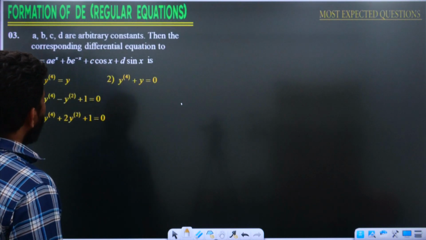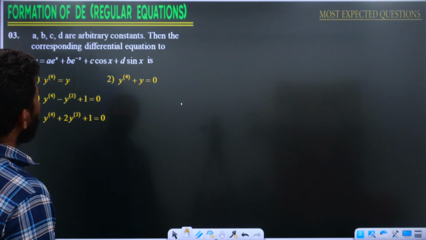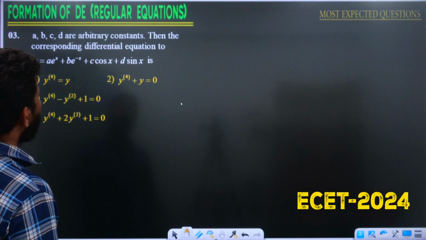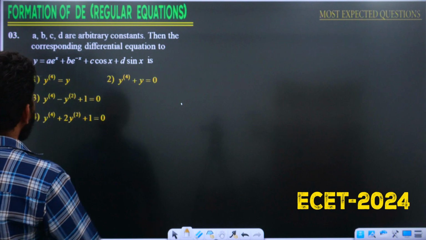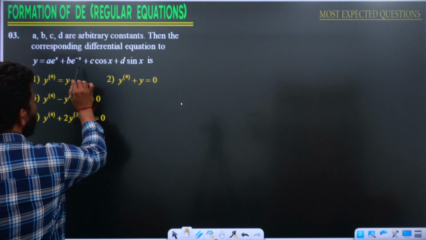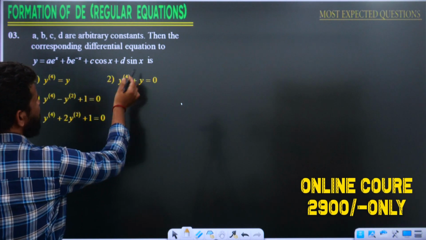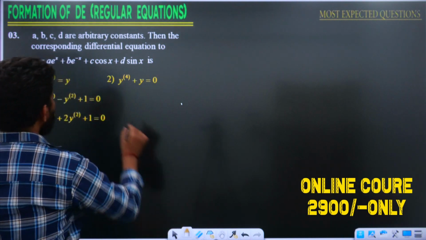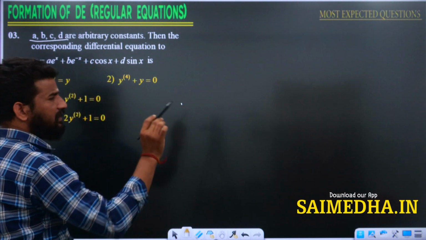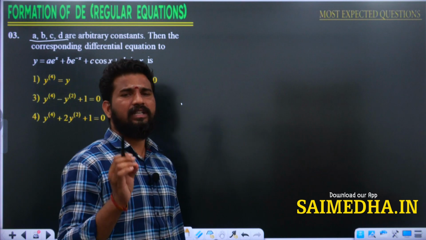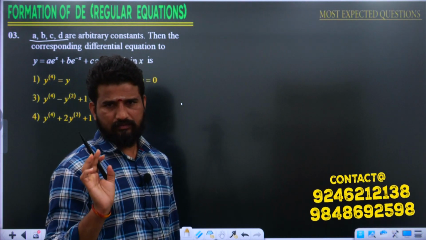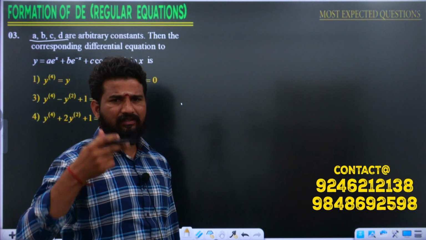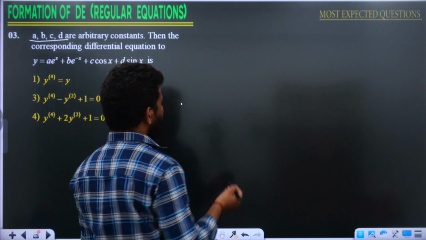Next question. A, B, C, D are the arbitrary constants, then the corresponding differential equation to y is equal to a into e power x plus b into e power minus x plus c into cos x plus d into sin x is. Yes, as we have 4 arbitrary constants, definitely our order of the differential equation is going to be 4, right? That means we need to differentiate the given equation 4 times. Let us do that then.